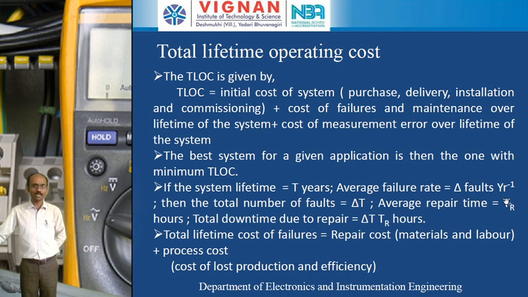So for 1 year, assume that we are getting delta faults. Delta is some numerical value. Then the total number of faults will be equal to delta into T, where delta indicates the number of failures per year and T indicates the total system lifetime. Suppose the total system lifetime is 10 years and in each year you get 3 faults, then the total number of faults is 3 into 10, that is 30. So within 10 years we are going to get 30 faults in the particular system.